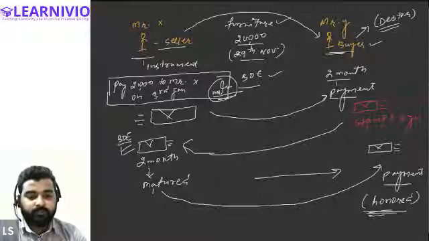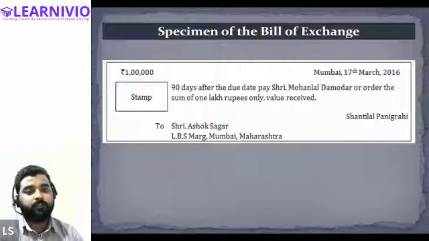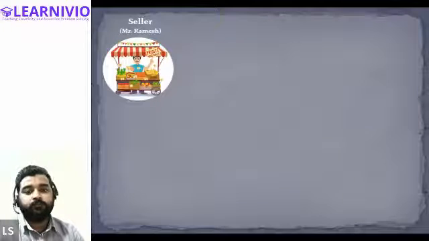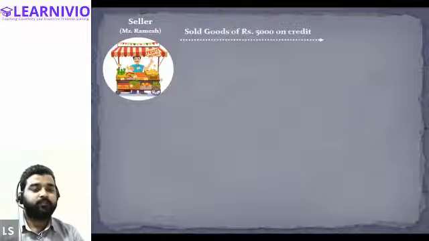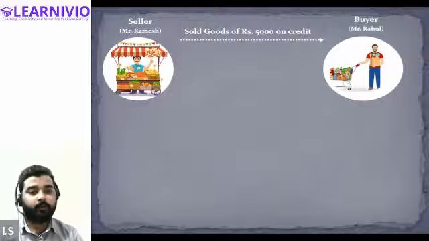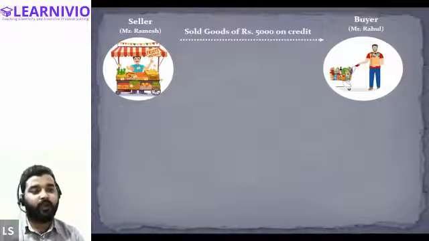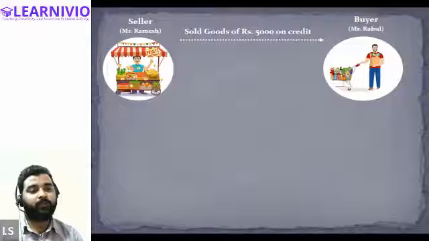Okay, now let's understand it one more time through an example on the PowerPoint. Let's say there is one seller, Mr. Ramesh, and he sells goods of rupees 5,000 on credit to this buyer, Mr. Rahul. So Mr. Rahul is basically buying goods on credit of rupees 5,000, and because Mr. Rahul is buying goods on credit, he will be called the debtor, right?